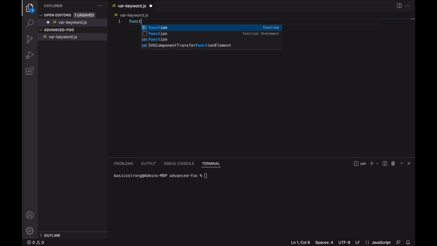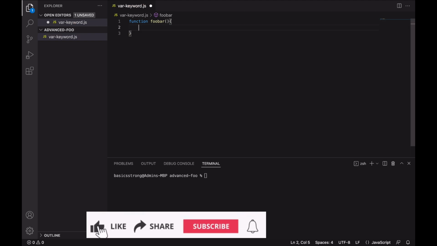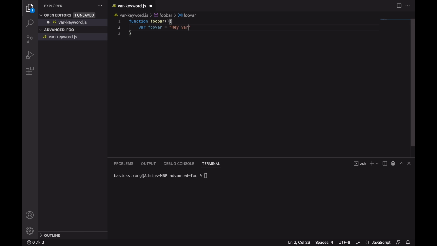So if I have a function, let's call it foobar, and in this function, if I create a variable, let's call it foovar, I will be able to access this variable inside this function, right? So I can do whatever I want to do with this variable. So let's just log this foovar out, and now let's call this function foobar.